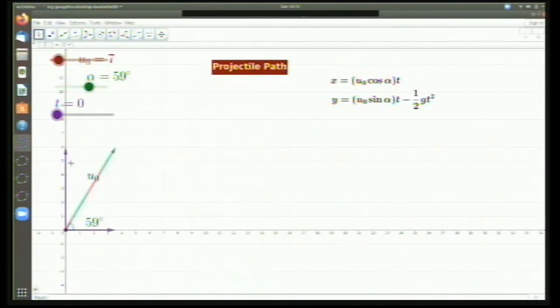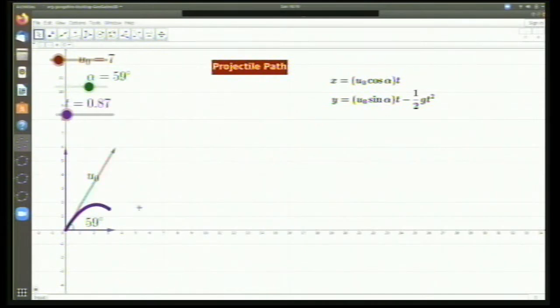But there is an extra complication because Earth is pulling this body downwards, so we need to account for that also. So we'll have a term minus half g t squared along with this. For this point, I've given the x coordinate and the y coordinate these values. Now let's see what happens if I animate this. You can see that initially the object goes along u0, then after some time it starts coming down.